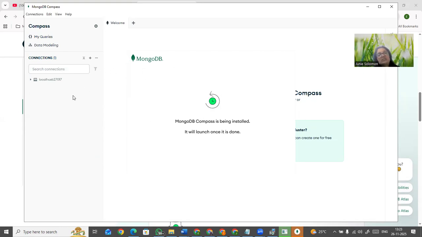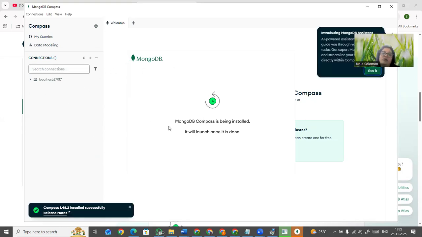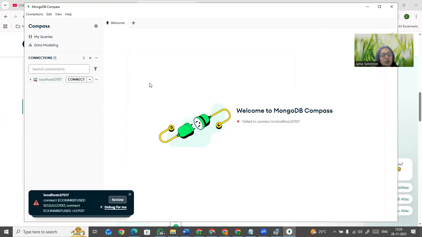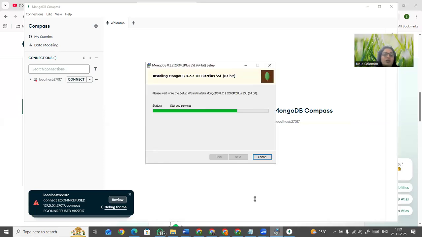Actually, this itself is what's needed now. We don't need a shell. So, client is not necessary that much. Already the connection is installed, and you can see it is saying connect. You can connect over here. This is the cloud thing where you can connect here, and you can do your things also, because it's not properly installed. Just starting the services. Once it gets the service, everything gets started, you can do that. This is also enough for you to do the things.